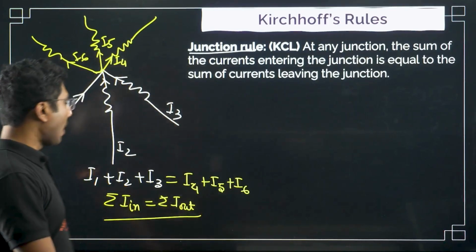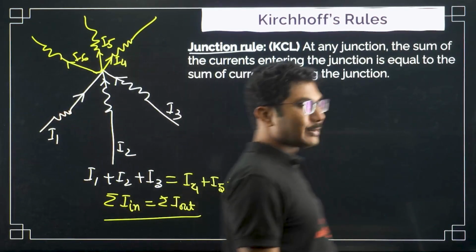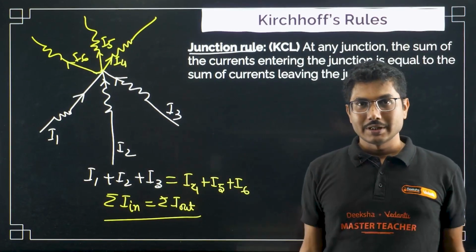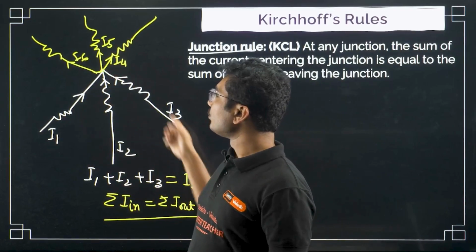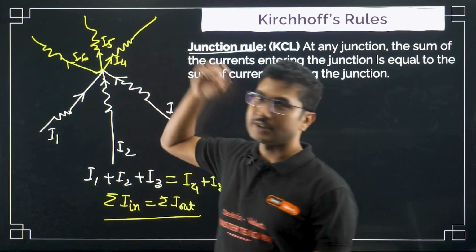Now why is this rule there? Very simple. One basic fundamental property: charges are conserved. Whatever the total charge that is going into the junction, the same amount of charge should go out of the junction as well.